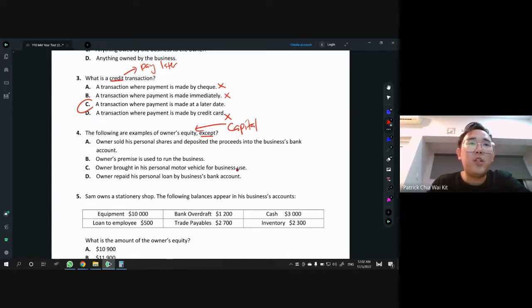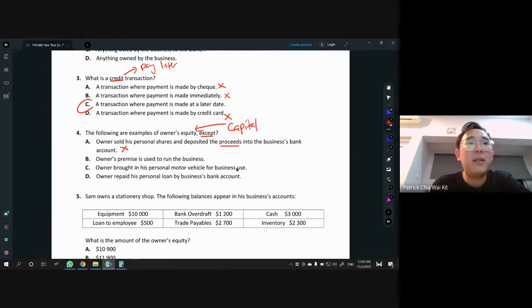A, owner sold his personal share and put the proceeds into the business. Yep, this increases the money in the business, so this is an example. But we are looking for except, so A is not the answer, because we are looking for something that is not capital.